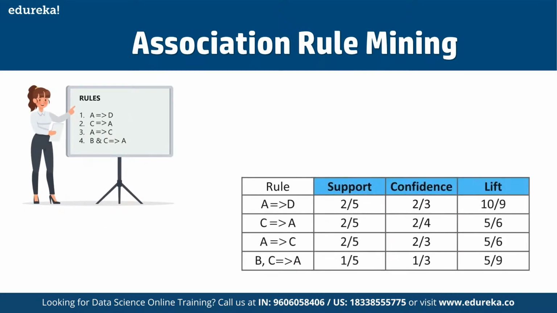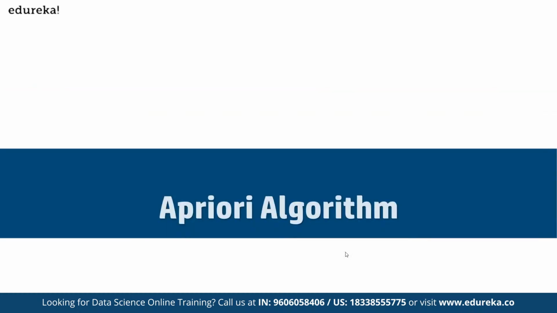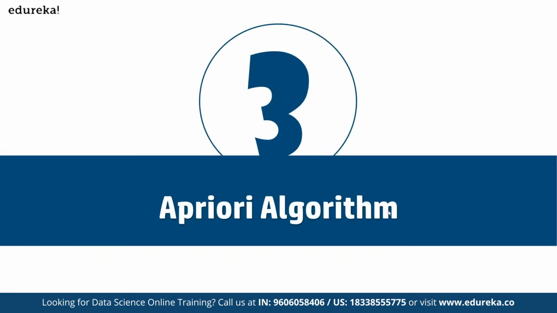In the same way, we can find out the supports. For those who are purchasing A, the probability of buying D in terms of support is 2 by 5, in terms of confidence it is 2 by 3, and in terms of lift it is 10 upon 9. Whereas for C to A, that means the possibility that those who have purchased C will buy A, the support is 2 by 5, confidence is 2 by 4, and lift is 5 by 6. Same way for C and for BC and A. So we can see how the probability is distributed as we find the possibility of one product being bought over the other.